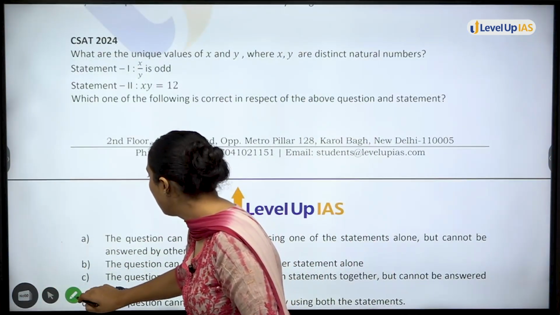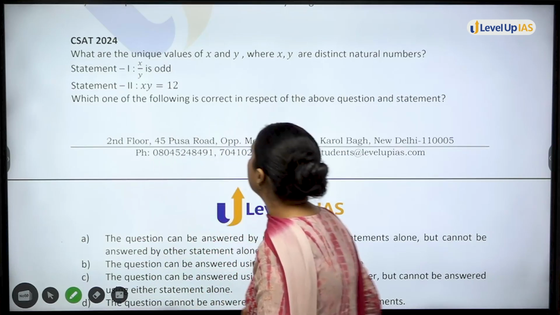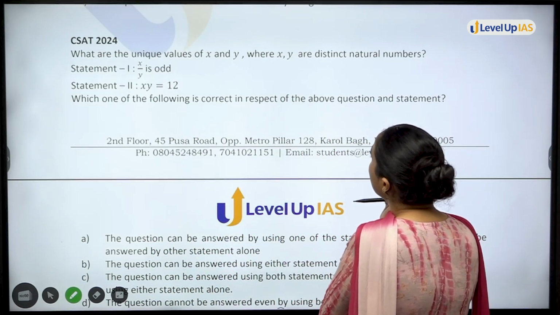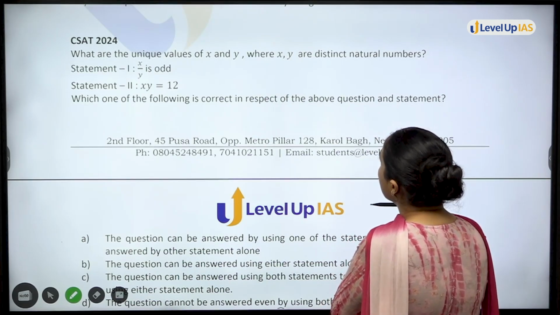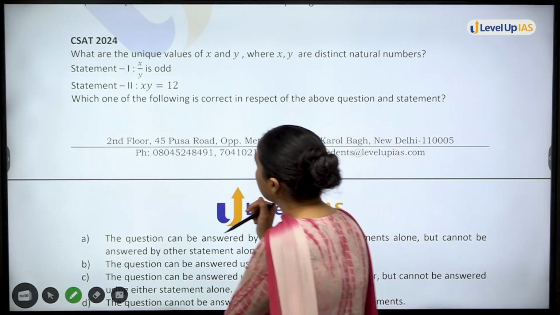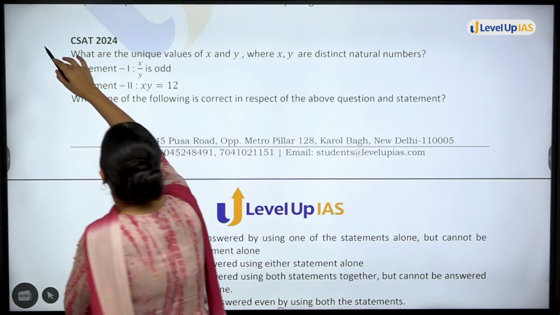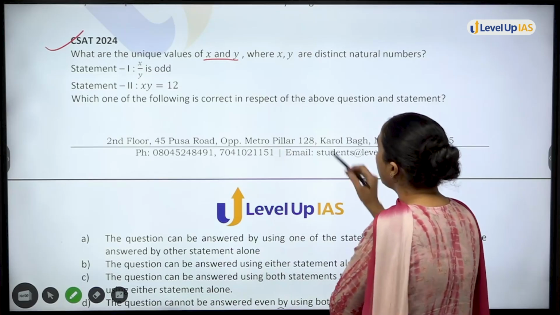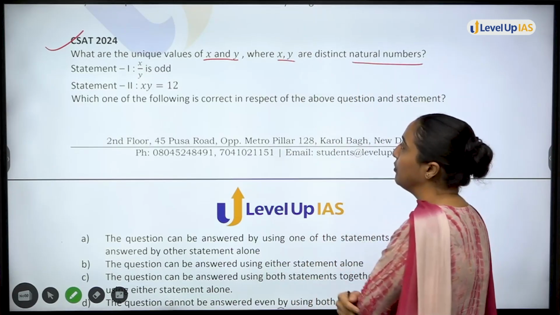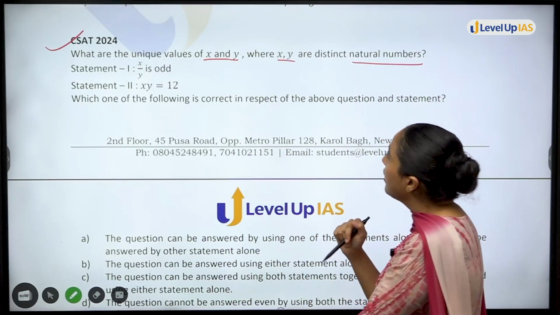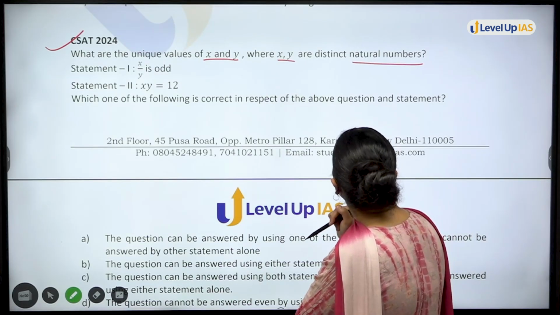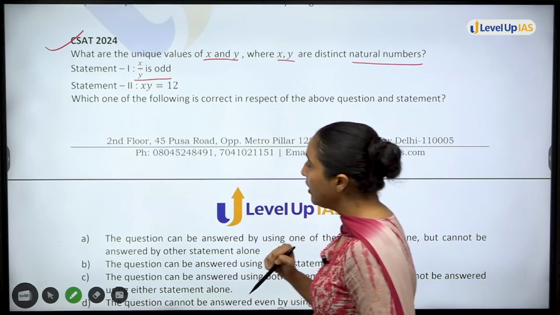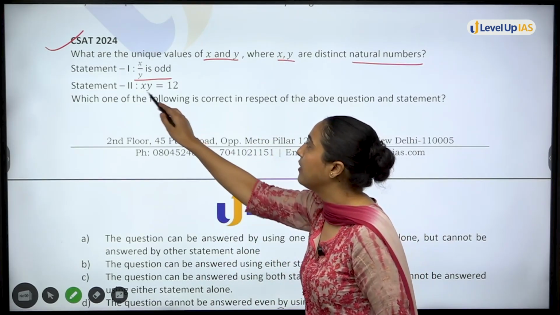So moving on to this. What are the unique values of x and y, where x, y are distinct natural numbers? So this is the question, and x, y are distinct natural numbers. First statement is statement 1. X by y is odd. Statement 2. X multiply y is 12.